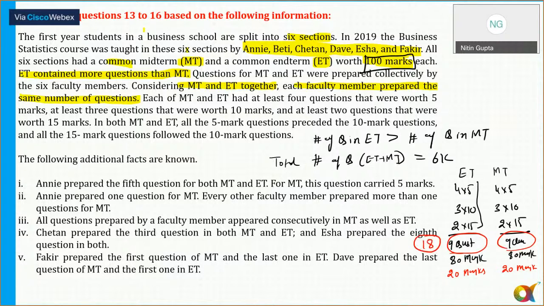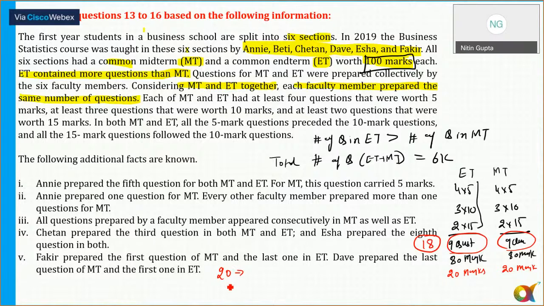Okay. Now, for the 20 marks, we also know that the total number of questions in ET has to be more than MT. So, satisfying the minimum criteria, we know that there were 18 questions in minimum of them together: 9 in ET, 9 in MT, and 80 marks and 80 marks. So, we need to see how one can get 20 marks, with the help of how many questions? So for 20 marks, you can start making the combinations. For 20 marks, I'll make the combinations here.